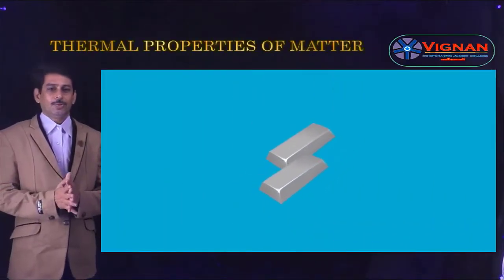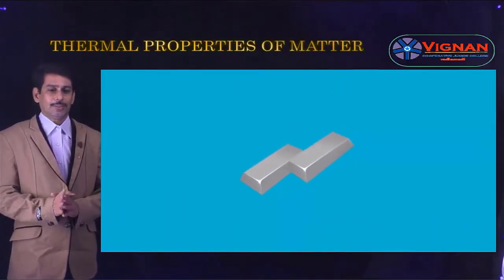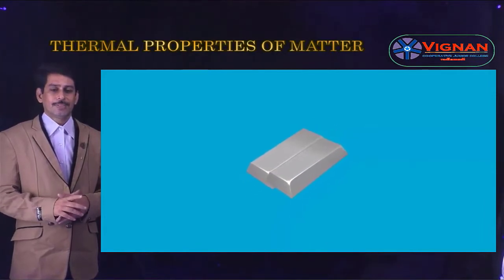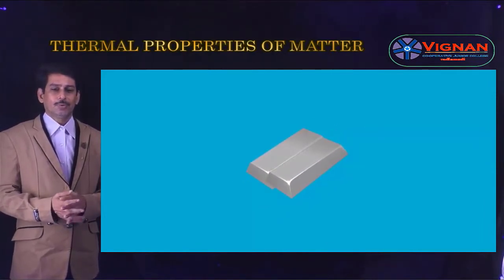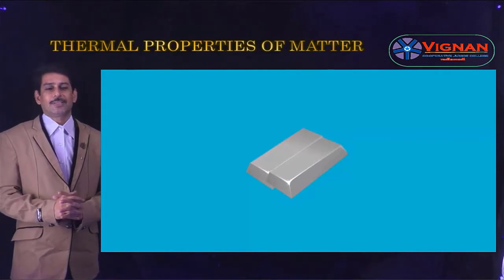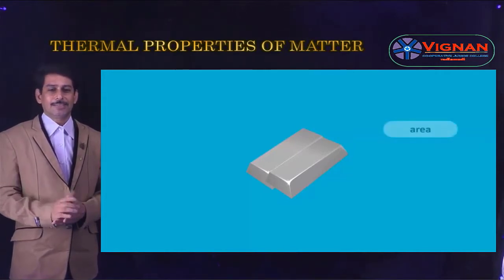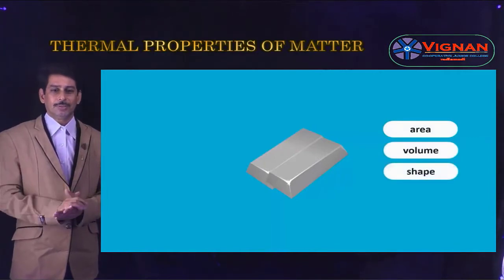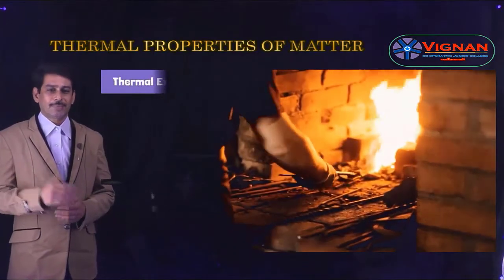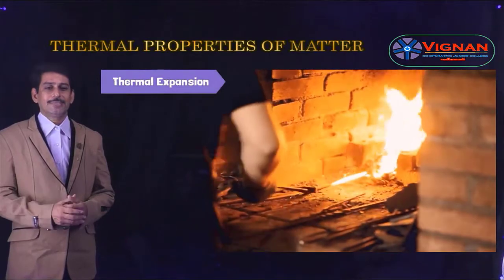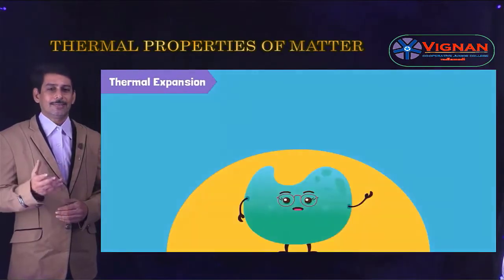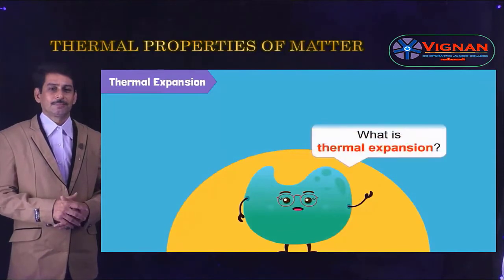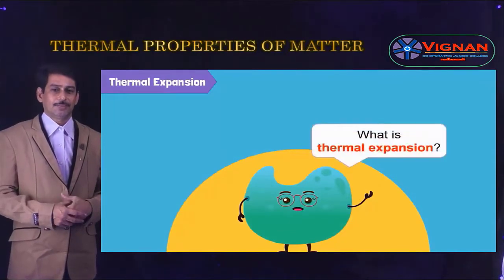So whenever two rods are rubbed together, then there is expansion in the rod. See this in this video. Here two rods are rubbed, there is expansion in the rods. That means the length may increase, area may increase, volume may increase. Similarly, whenever a rod is heated, then the rod will expand. So what is thermal expansion? Let us see what is thermal expansion.